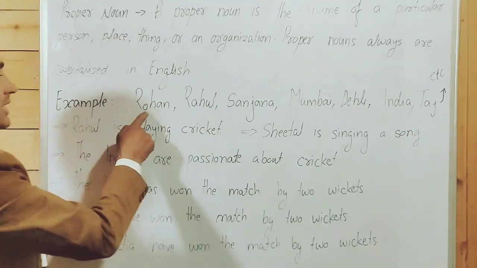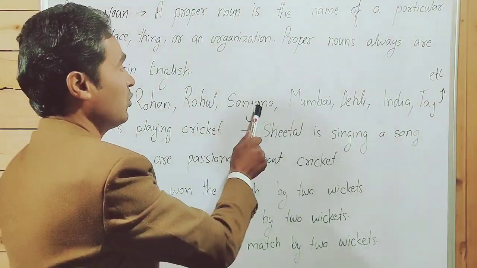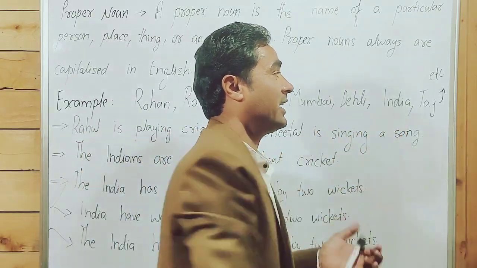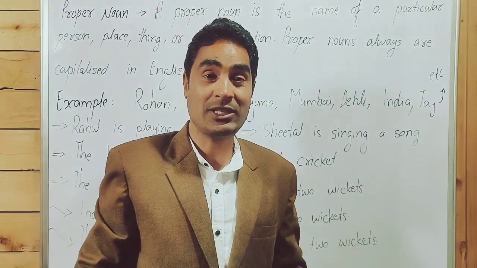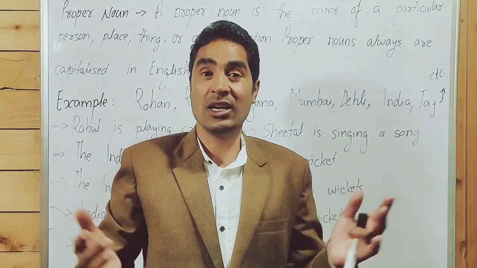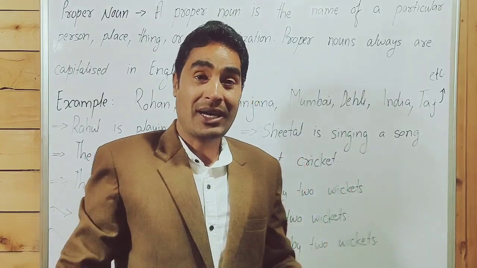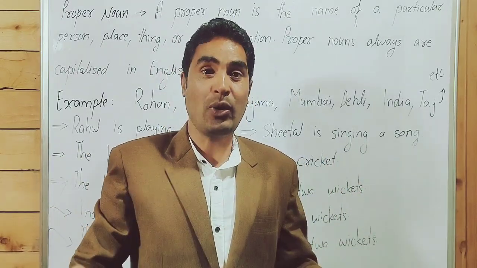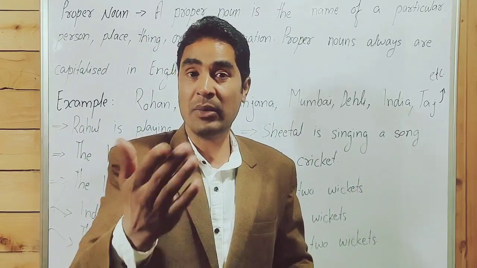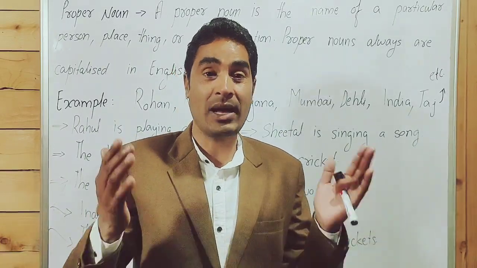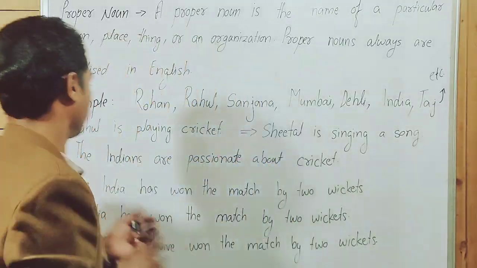Examples: Rahul, Rohan, Sanjana, Mumbai, Delhi, India, Taj Mahal, Red Fort, Switzerland, Himachal Pradesh, Kullu Manali, Shimla, America, Pakistan, Bhutan, Nepal. Every name, my name, your name, everyone's name is a proper noun.